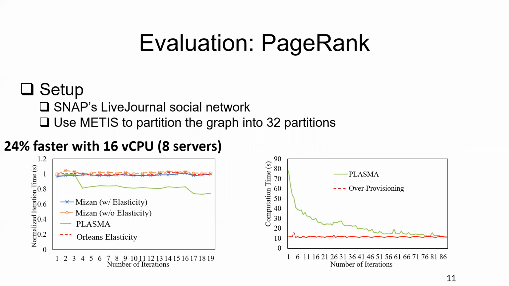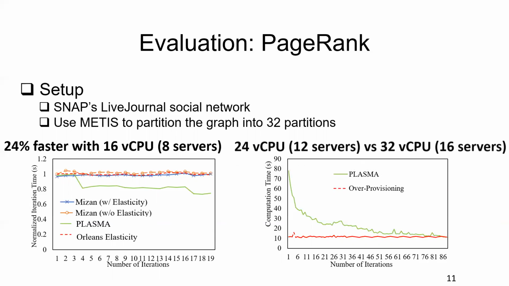Each server has 2 vCPUs and takes 2 partitions. In this way, CPU will not be a bottleneck. And in Plasma, we place all the 32 partitions on a single server, and then Plasma will conduct elastic management. After a while, you can see that Plasma has achieved a similar number to the over-provisioning case. But in this case, we only use 12 servers, which has saved 25% of the resources here.